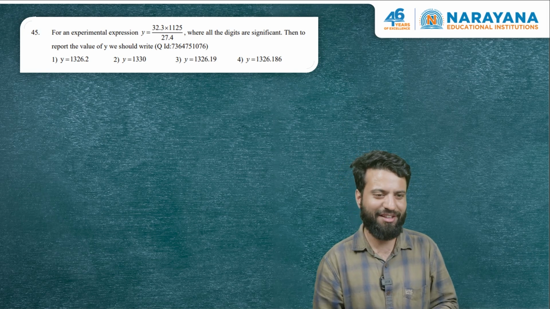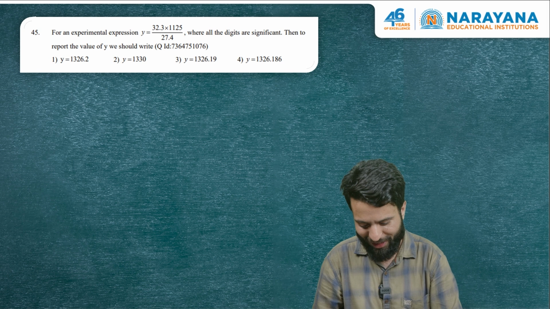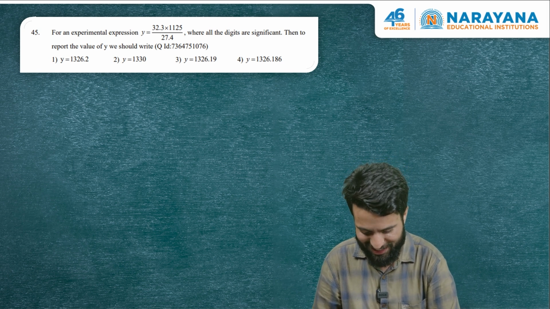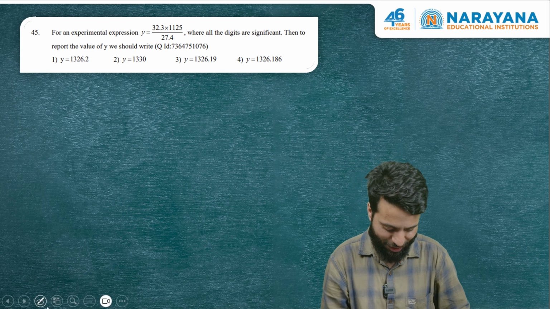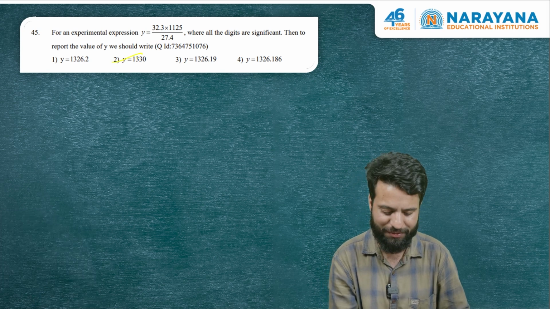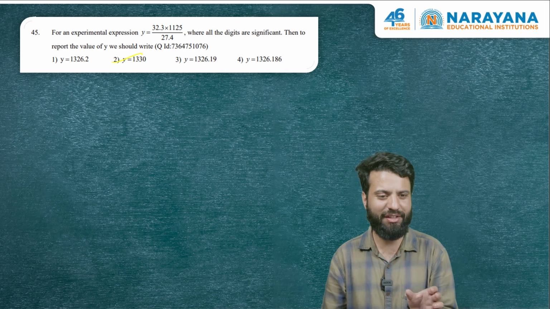Look at the options. In the very first option, we have five significant figures. In the second option, we have three. In the third option, we have six. And in the fourth option, we have seven. So the answer of this question is straight away 2. We don't need to do any calculation. We need to pick up such a number where the number of significant figures is 3.